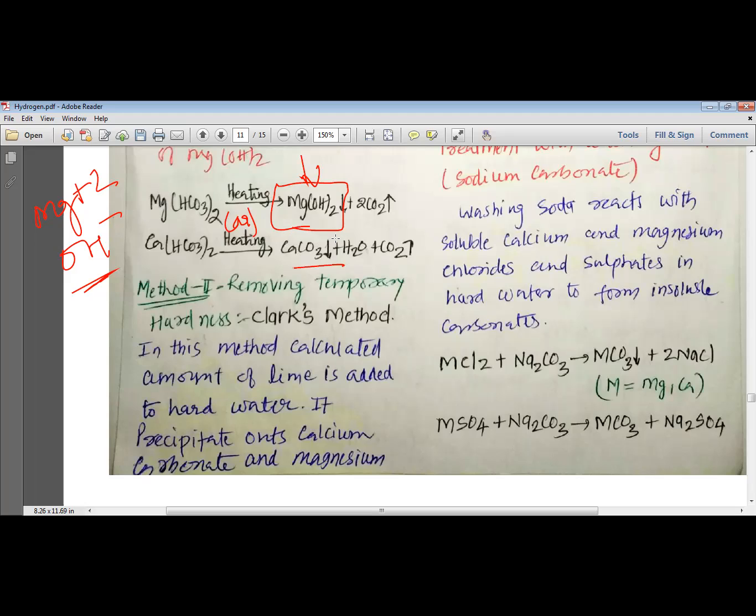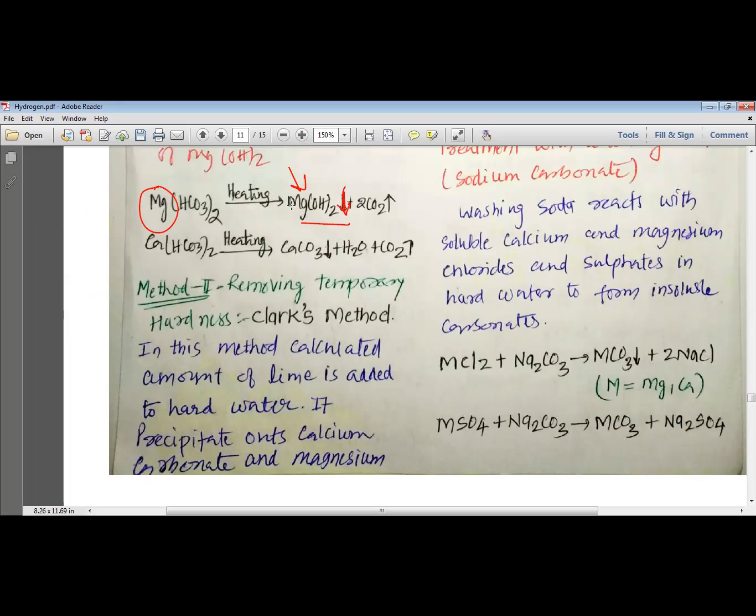So here, my dear students, when we heat magnesium hydrogen carbonate, instead of producing magnesium carbonate MgCO3, we get magnesium hydroxide produced, and this magnesium hydroxide is precipitated. So all the magnesium ions present are precipitated as magnesium hydroxide instead of magnesium carbonate.